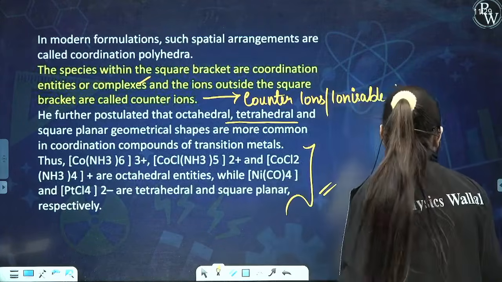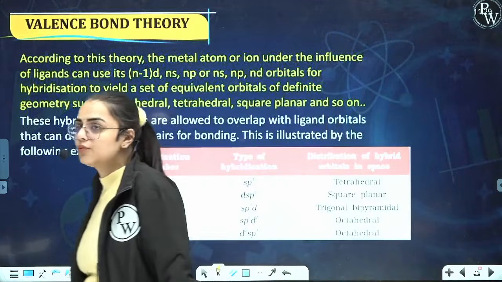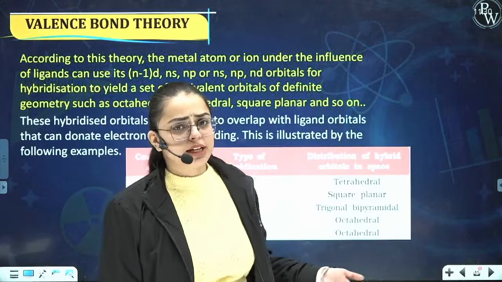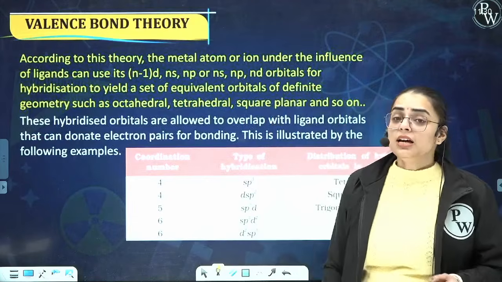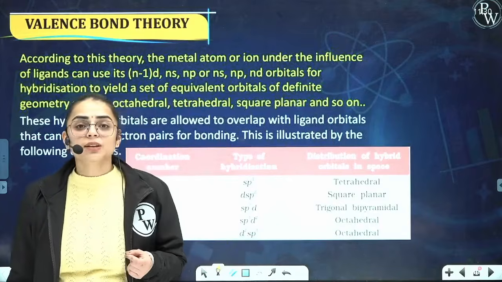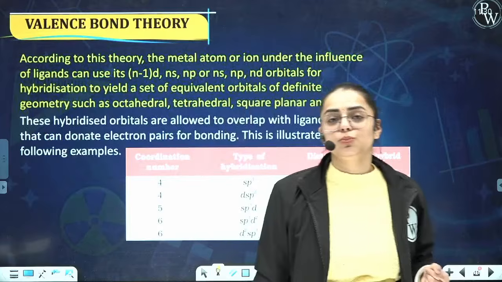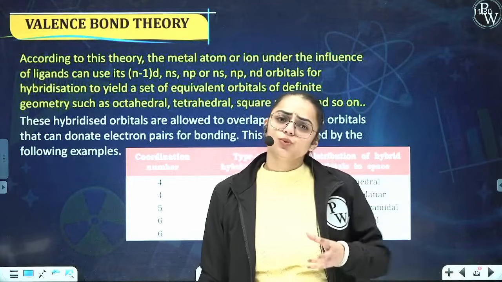Okay, students. Now moving on to the next theory, the valence bond theory. I have told you already that Werner was unable to explain hybridization. Werner was also unable to explain the magnetic moment and magnetic properties such as paramagnetic and diamagnetic. So one more theory came into place, that is valence bond theory. Now let us understand what valence bond theory is.